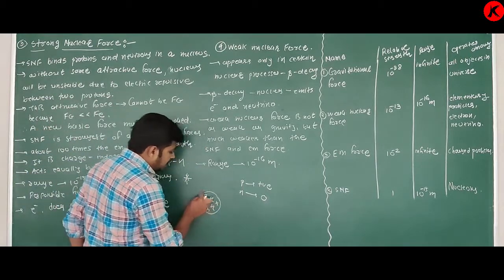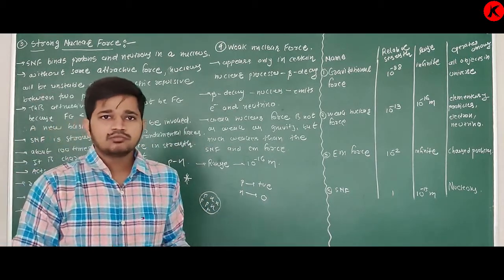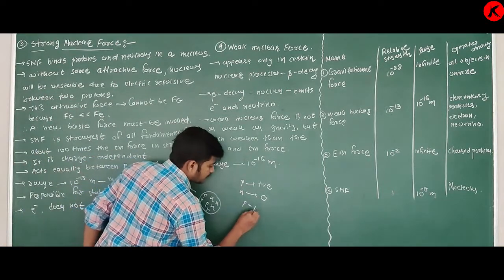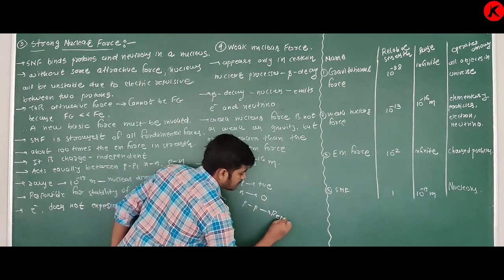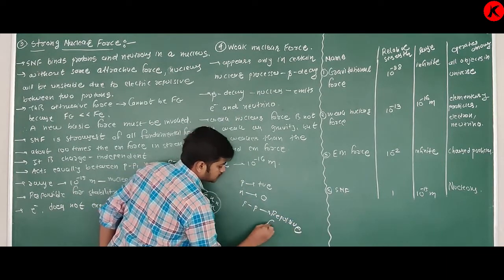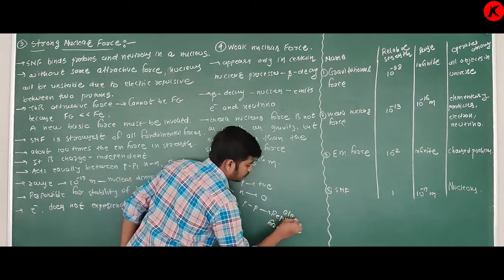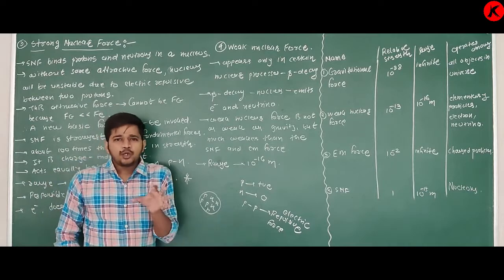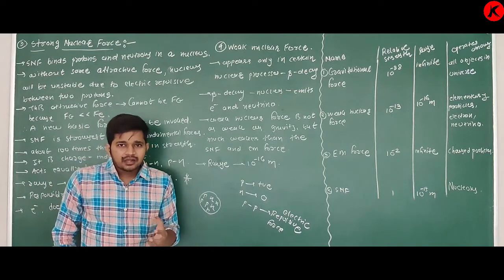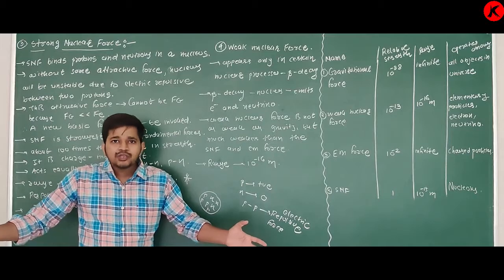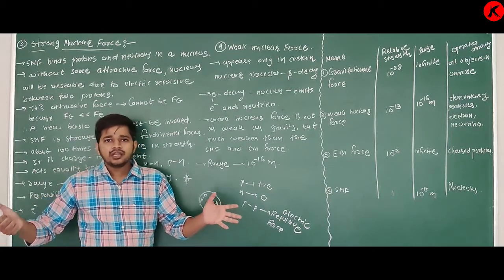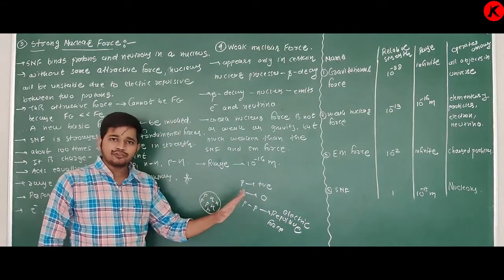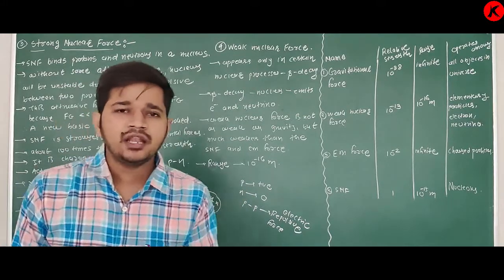So if in a nucleus there are some more protons and neutrons, then obviously there is repulsive electric force between protons. What do you mean by repulsive force? Repulsive force means they will move away due to each other. Neutrons are chargeless, means there is no electric force between them.